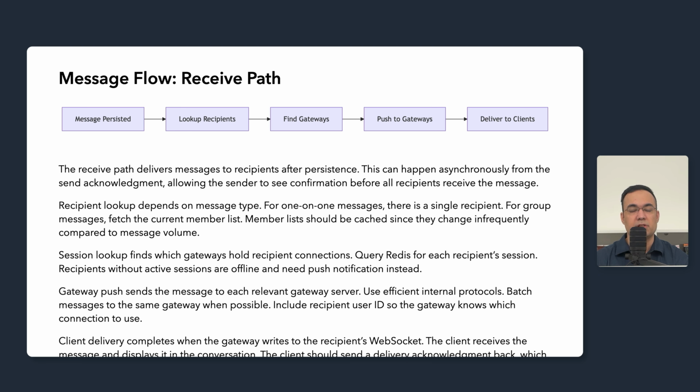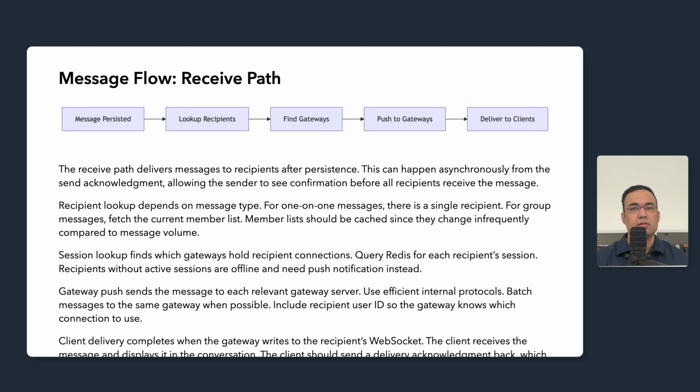Gateway push sends a message to each relevant gateway server. Use efficient internal protocols, not full HTTP for each push. Batch messages destined for the same gateway when possible. Include the recipient user ID so the gateway knows which of its thousands of connections should receive the message.